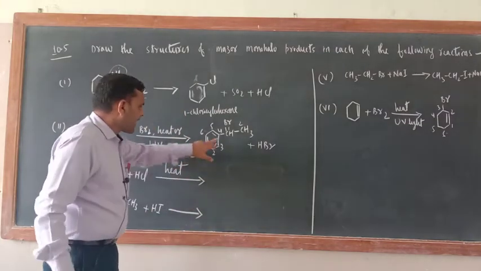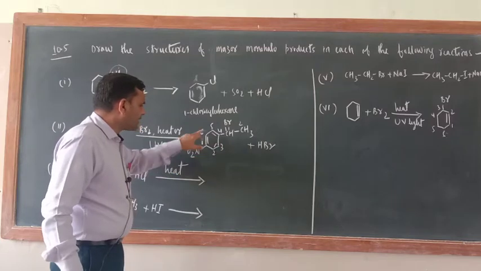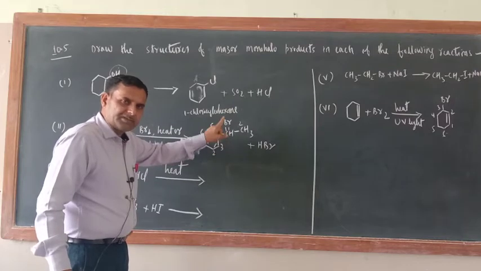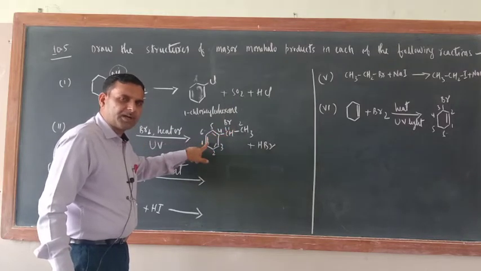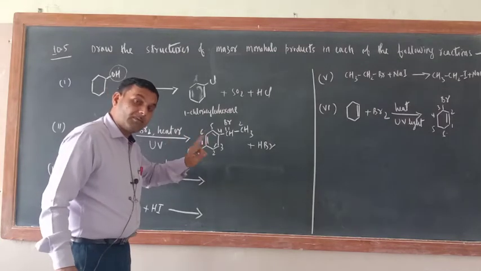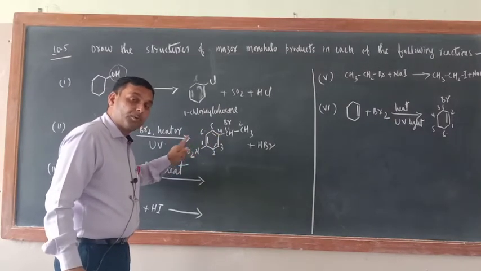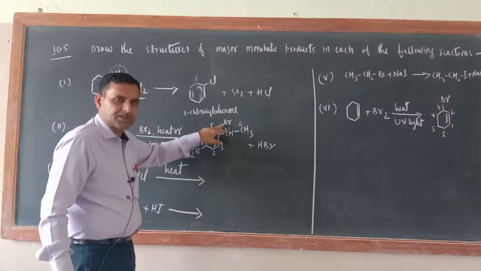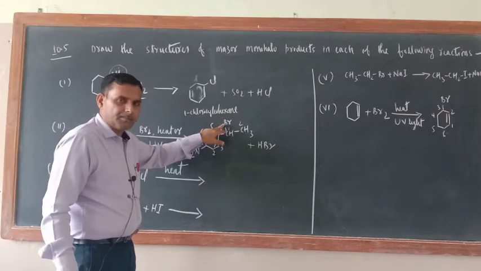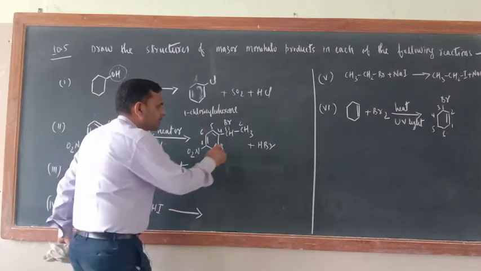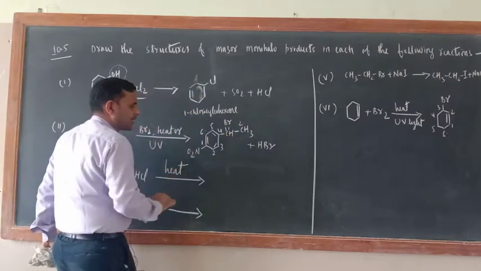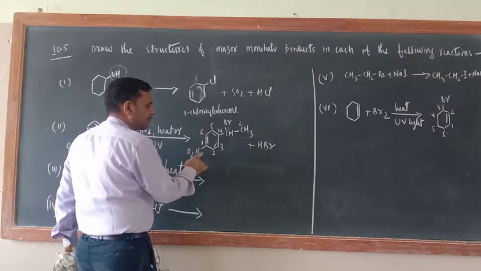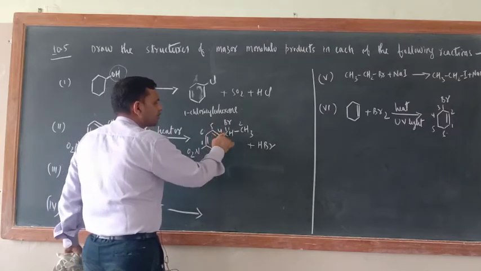Now just see. Side chain also contain functional group and benzene ring also contain the functional group. So what is the rule here? If side chain contains more number of carbon atom, then benzene ring would become the substituent. Now this is the rule when side chain and benzene ring both have got the functional group. Of course halogens are not functional group, but they are also considered to be the functional group here. Now this is containing only 2 carbon atom, here 6 carbon atom. So this will be the principal, this entire compound. Now this would be the substituent.